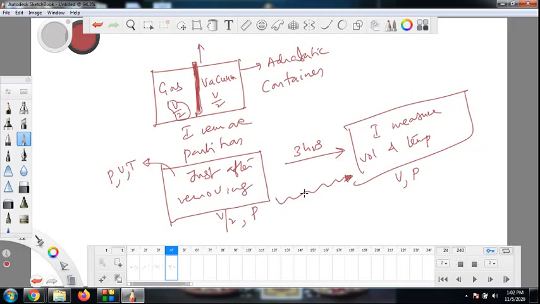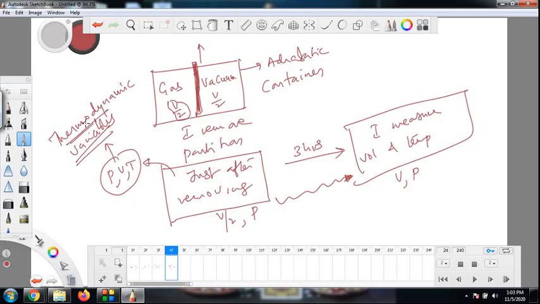So for a gas to be in thermodynamic equilibrium, A, it should be in an adiabatic container, and B, the state should not change. State means the state variables. Pressure, volume and temperature are called state variables, or you can call them thermodynamic variables. These thermodynamic variables should not change their values.